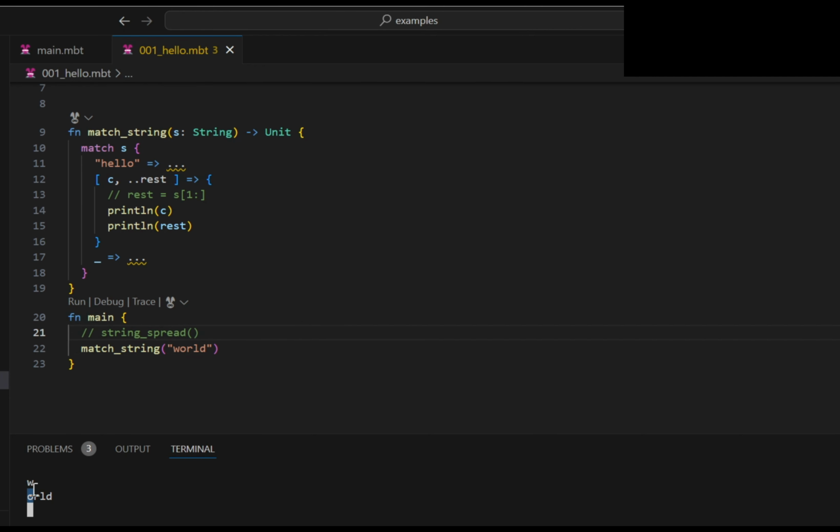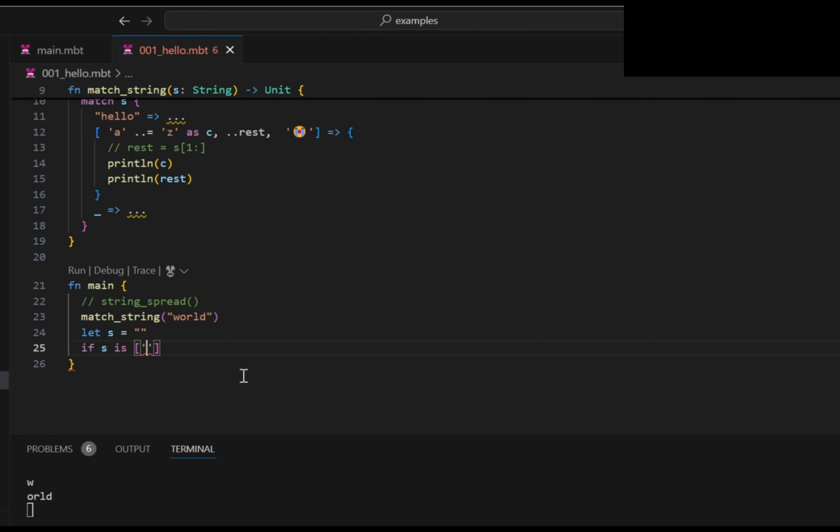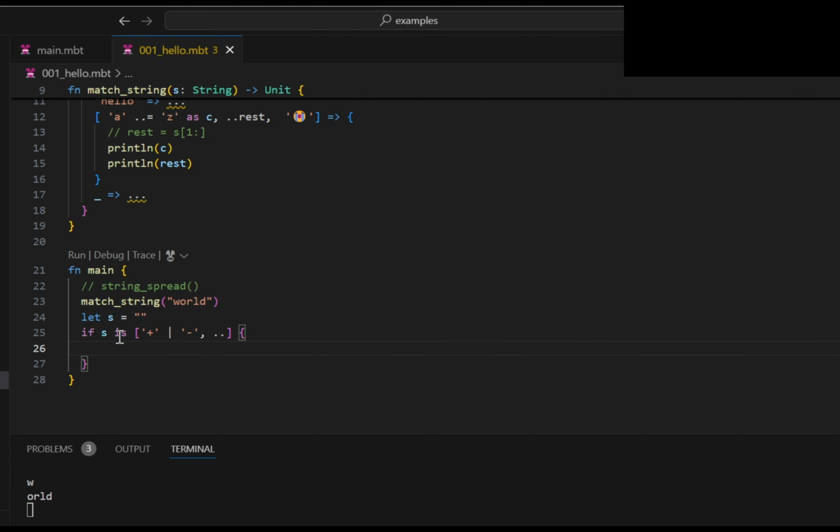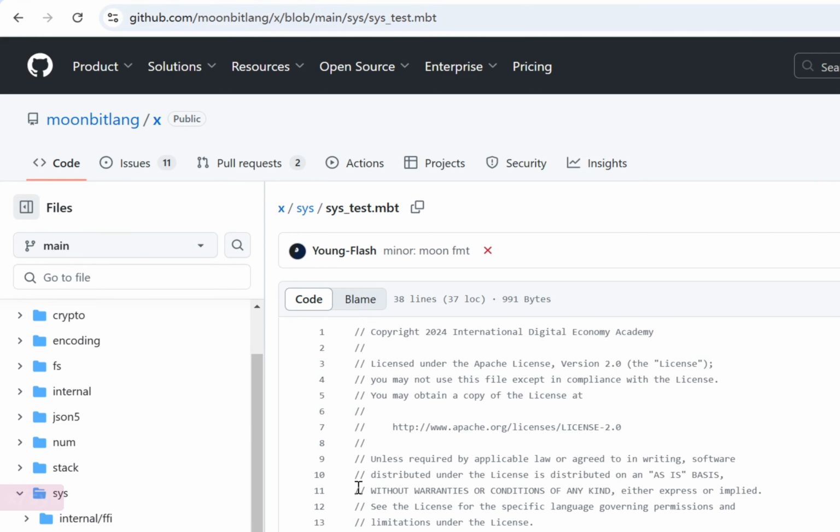The is expression applies for array patterns as well. For example, when you are working on a string like let s equals something, you can check if the first character of a string is a plus or minus sign with if s is. If it is, the program enters the if branch. Otherwise, other processing can occur.